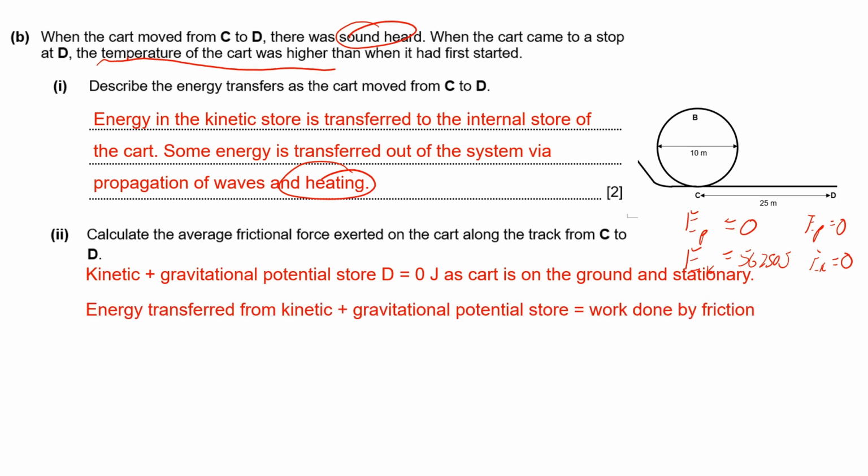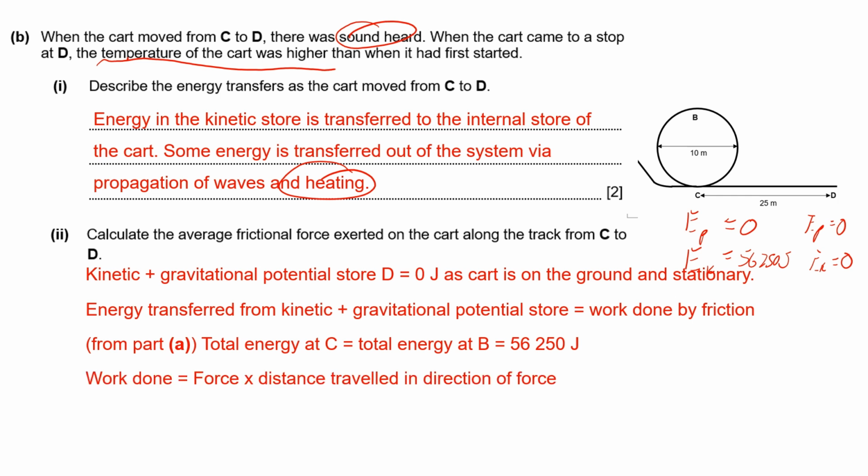So what that means is that the energy transferred from the original kinetic and gravitational potential store of 56,250 joules is the work done by friction because work is the transfer of energy. And what that means is, from part A, the total energy at C is equal to the total energy at B because of conservation of energy, 56,250 joules.